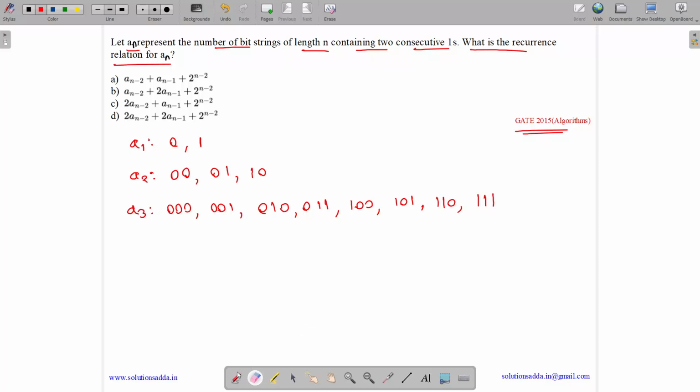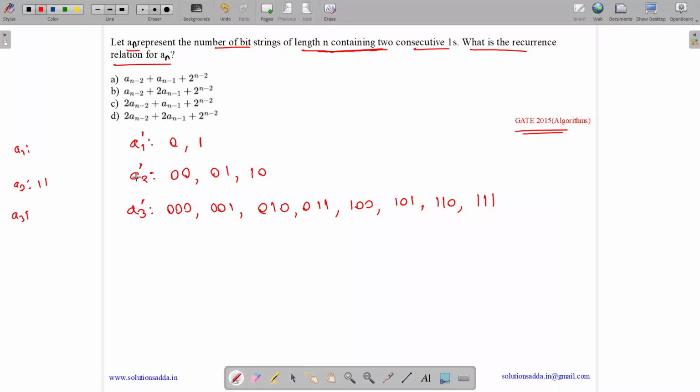Okay, actually the question is about containing two consecutive ones. So for a1, we have nothing over here, and a1 dash is this. For a2, we have just 11. A1 dash means the number of bit strings of length 1 not containing two consecutive ones.